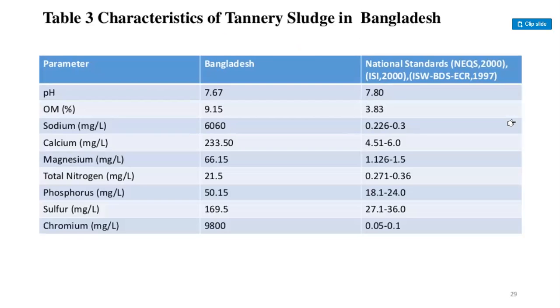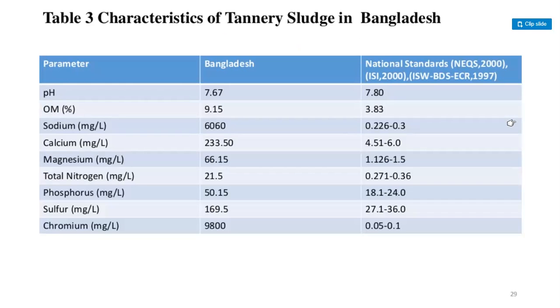So guys, characteristics of tannery sludge in Bangladesh. So Bangladesh and national standards. pH 7.67, but national standard is 7.80. And OM percent, national standard is 3.83, but Bangladesh release 9.15.